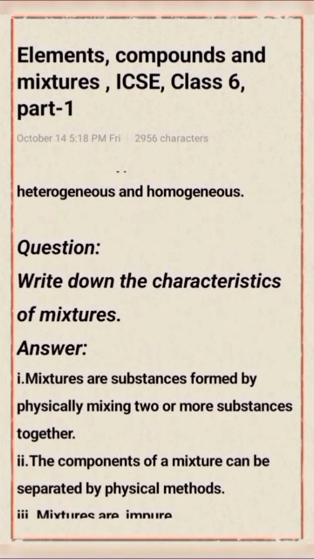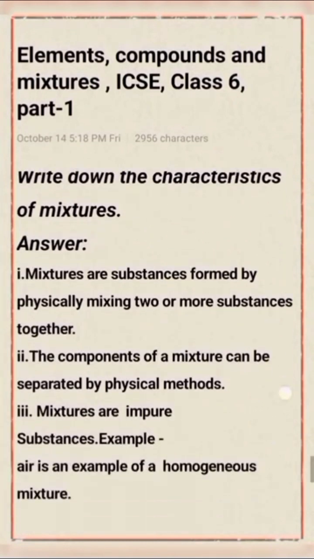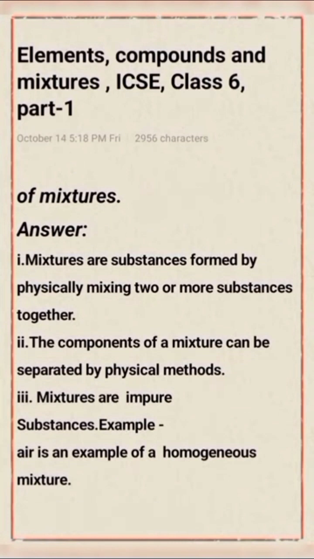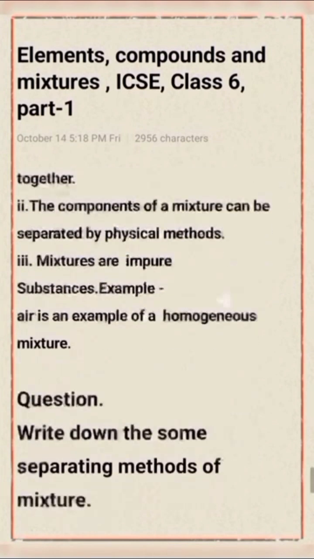Next question, write down the characteristics of a mixture. Mixtures are substances formed by physically mixing two or more substances together. The components of a mixture can be separated by physical methods. Mixtures are impure substances.